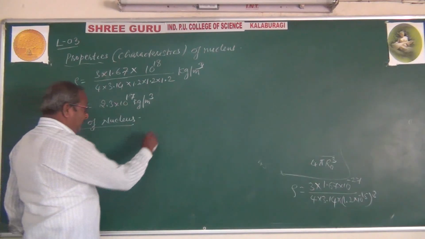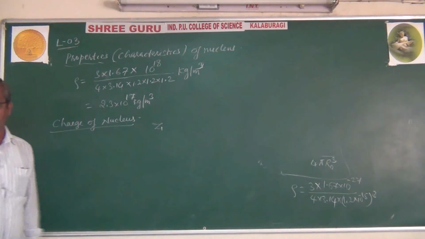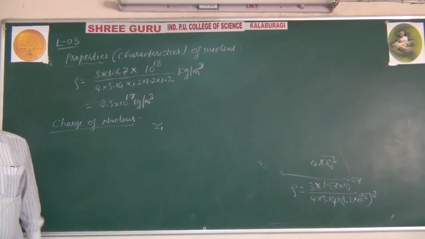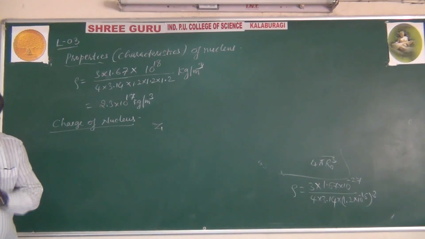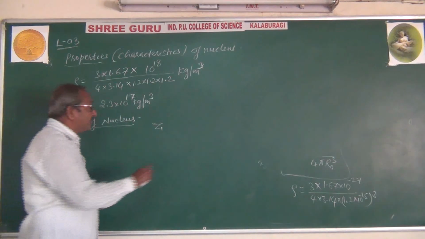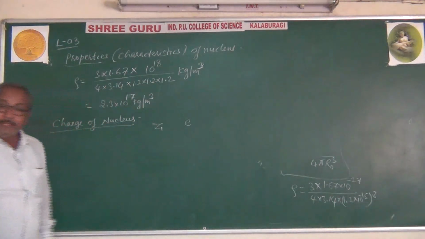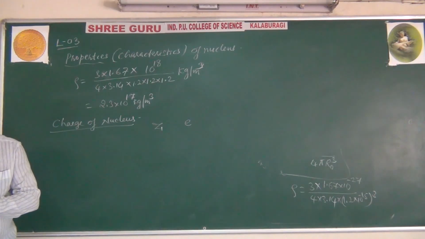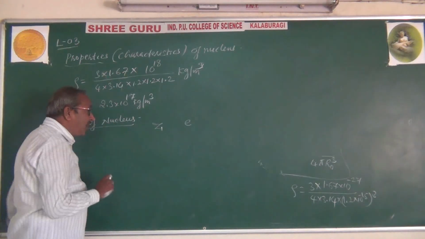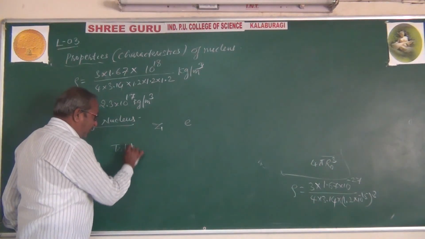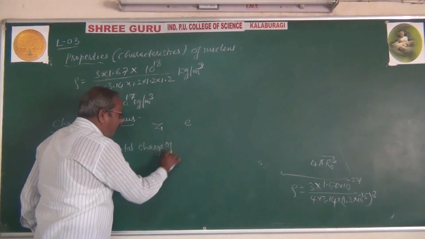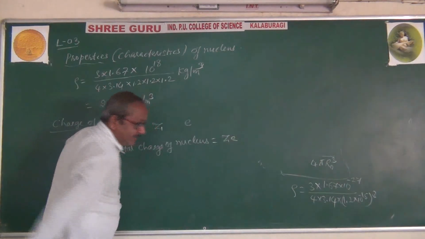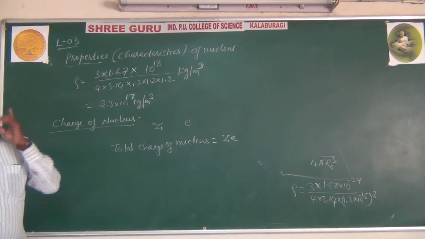So if Z is the number of protons in the nucleus, or Z is the atomic number of the atom, which represents the number of protons in the nucleus, and each proton has a charge E, and the total number of protons in the nucleus is Z, then the total charge of the nucleus is equal to Z into E.